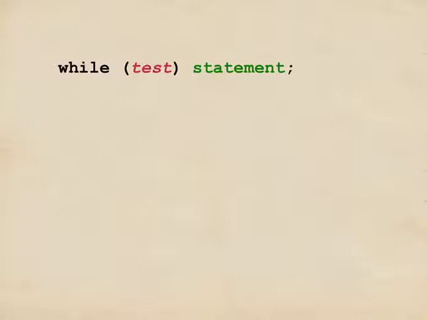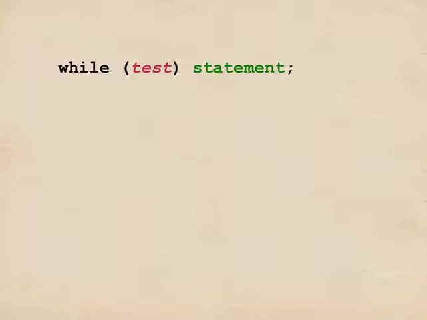And then we test again. If the test is true, the statement is executed. Then we test again. As long as the test is true, the statement will get executed over and over and over again. As soon as the test is false, we're done with the while and we move on to the next statement in the program.